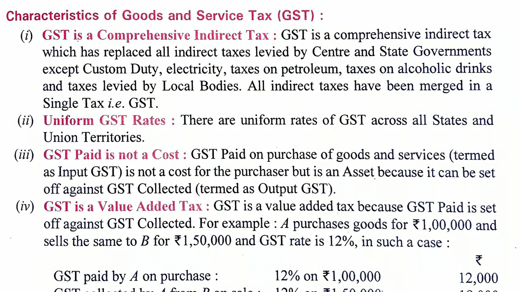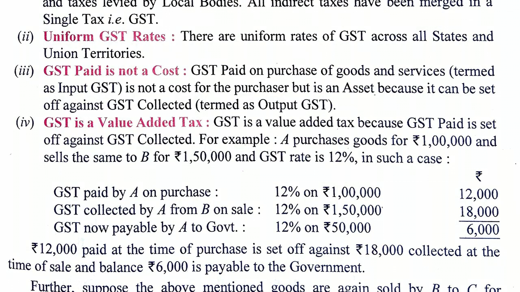GST is a value added tax. It is a value added tax because it is calculated on the particular value that has been generated. For example, he purchases goods for rupees 1 lakh and sells the same for 1,50,000, and the GST rate is 12%. Now what will happen in this example?